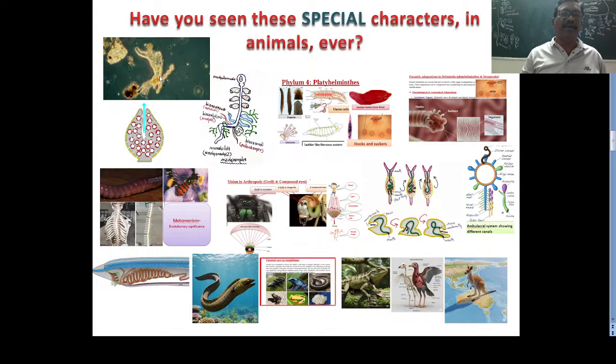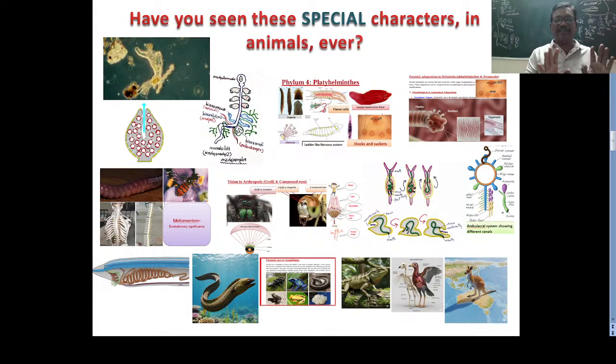For example, these are protozoans, amoeba, paramecium, euglena like animals. What are the special characters? These are single-celled animals. Mostly they live in water, or sometimes they live in the host body and cause diseases. Single-celled animals, that's it. There are no particular organs in their body. Next one is the Porifera. Canal system is the special character.